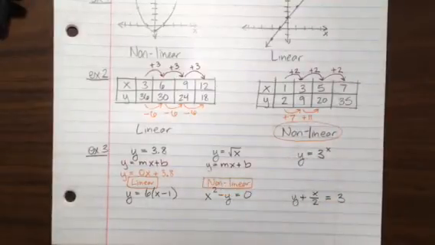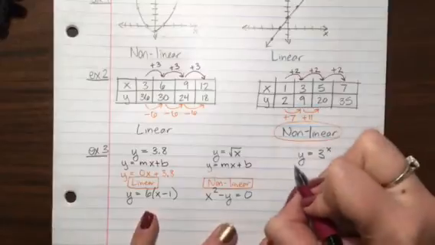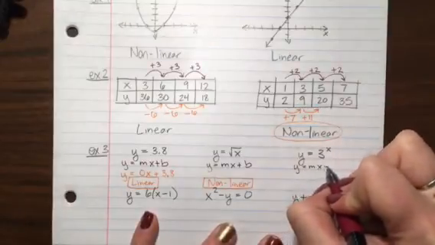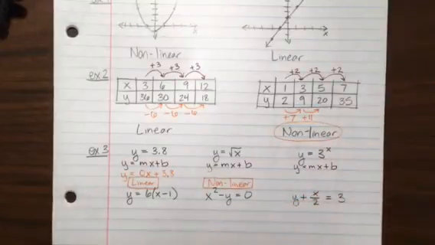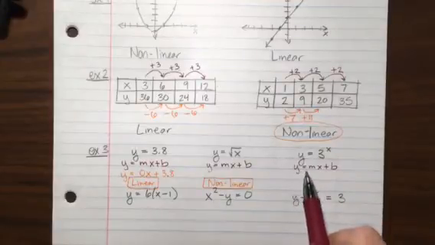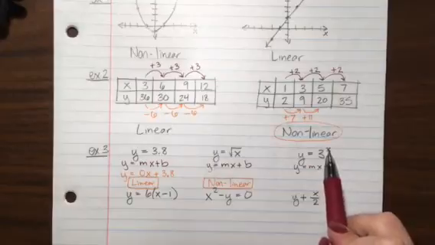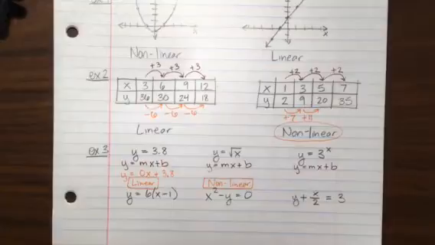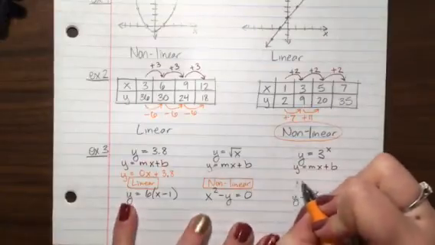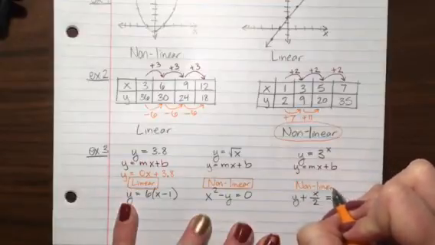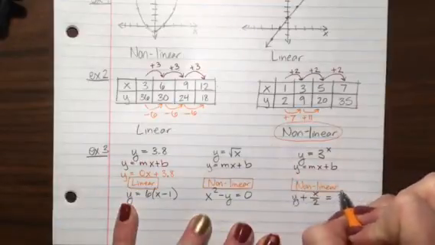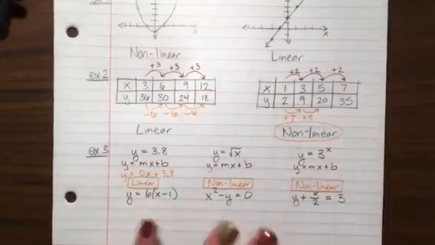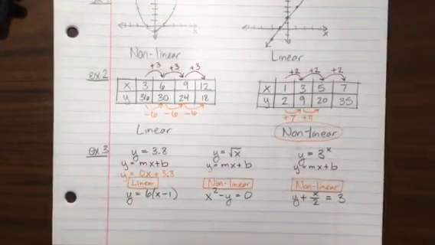The third one, I would like to write it y equals mx plus b, which is our favorite equation of a line. I see the y equals, we got that part going for us, 3 to the x. So here x is an exponent. I need x to be a base. I can't have x being an exponent, so this is also non-linear. There's no way for me to rearrange it and write it as y equals mx plus b.